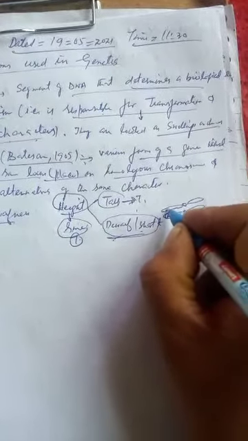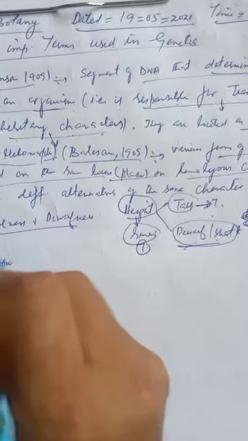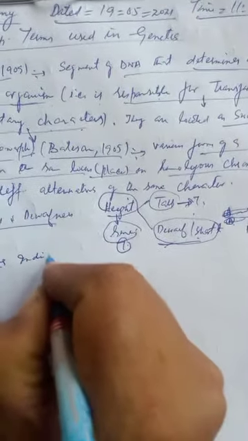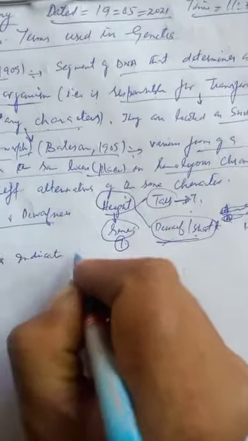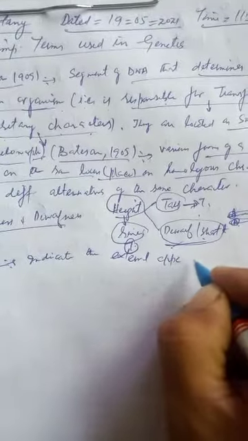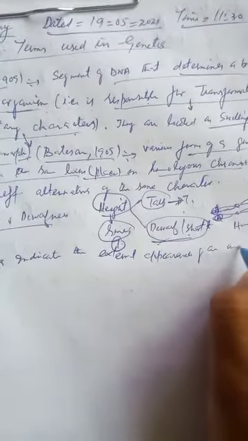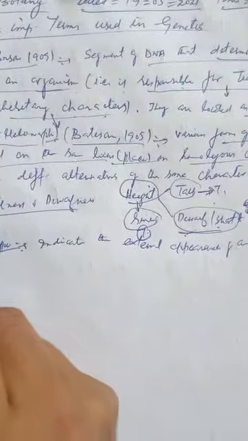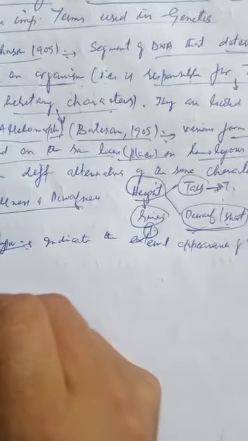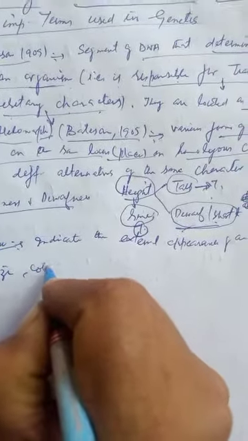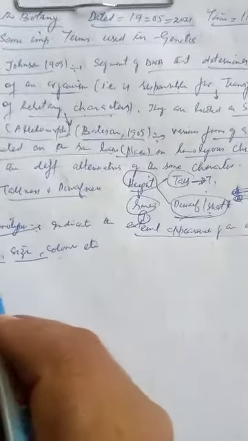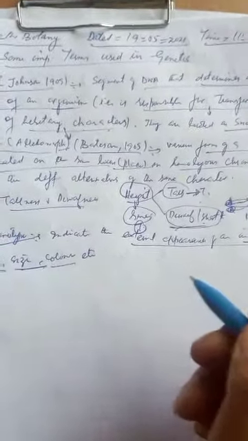The sixth term is phenotype. Phenotype is used to indicate the external appearance of an individual, like sex, size, color, etc. The term used to indicate the external appearance of an individual, like its sex, its size, its color, is called phenotype.